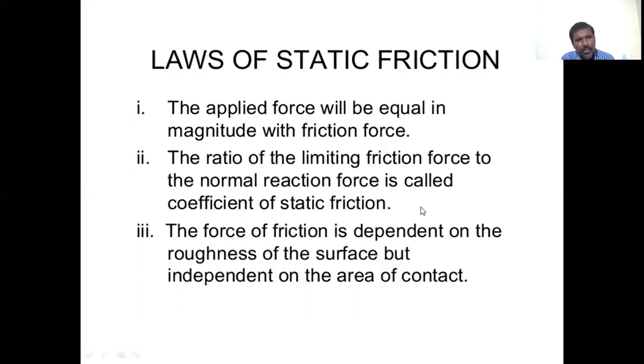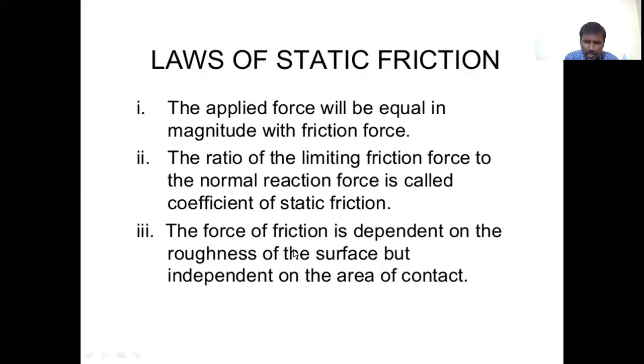So what is the coefficient of static friction? It is represented by mu, and mu is equal to the ratio of limiting friction to normal reaction force. This ratio is called the coefficient of static friction. The force of friction is dependent on the roughness of the surface, but independent of the area of contact.